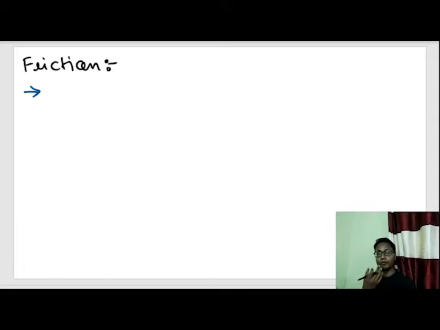But the most important concept of friction is friction force only gets activated when the surface between the bodies either attempts to slip or successfully slips. Okay?